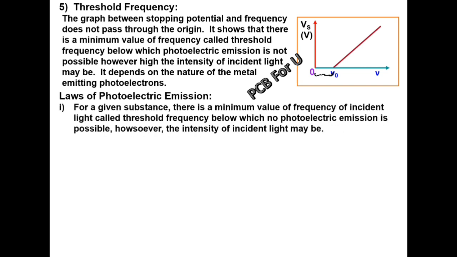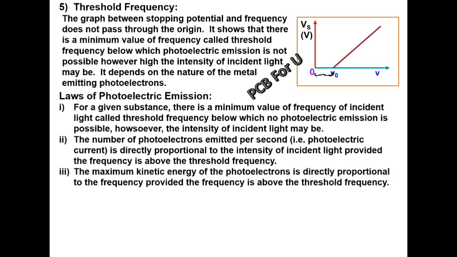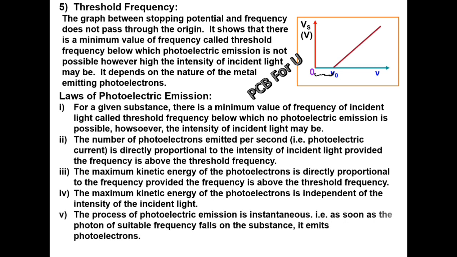For a given substance, there is some minimum value of frequency of incident light called threshold frequency, below which no photoelectric emission is possible, however high the intensity of incident light may be. Number of photoelectrons emitted per second, that is photoelectric current, is directly proportional to the intensity of incident light, provided the frequency is above the threshold frequency. The maximum kinetic energy of the photoelectrons is directly proportional to the frequency, provided the frequency is above the threshold frequency. The maximum kinetic energy of the photoelectrons is independent of the intensity of the incident light.